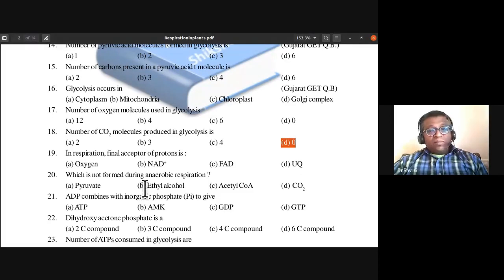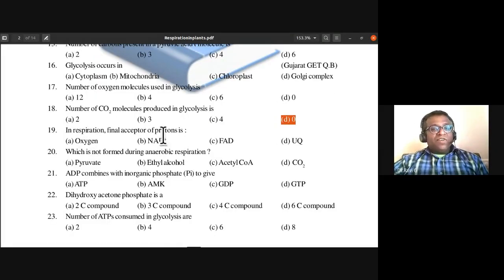Carbon dioxide is released only during the Krebs cycle and oxidative decarboxylation. In only those two steps carbon dioxide is released, not during glycolysis. During glycolysis, neither is oxygen utilized, nor is carbon dioxide released.